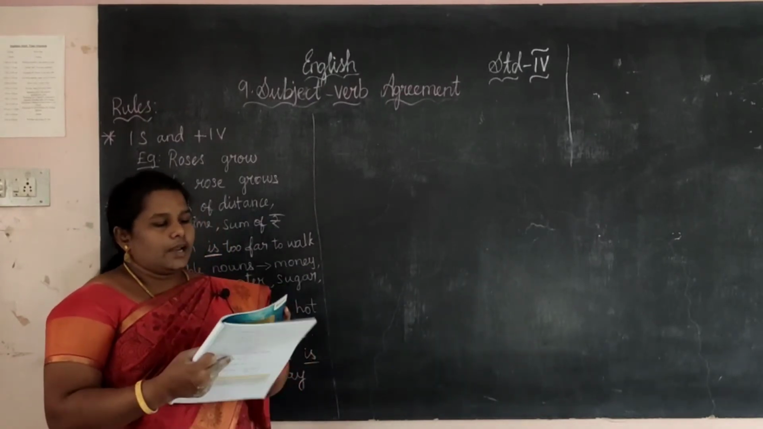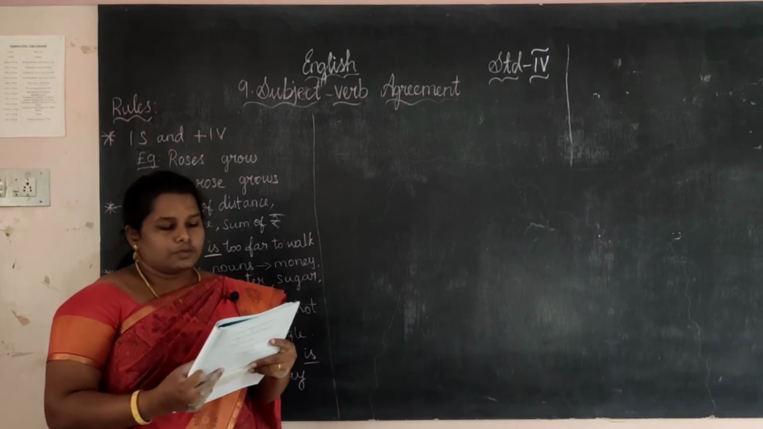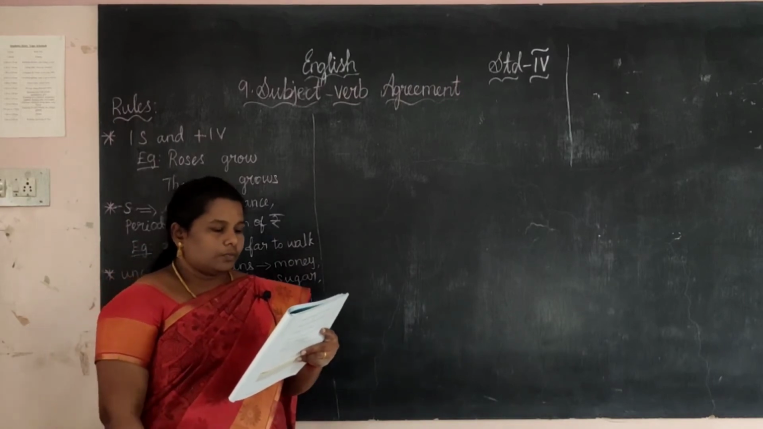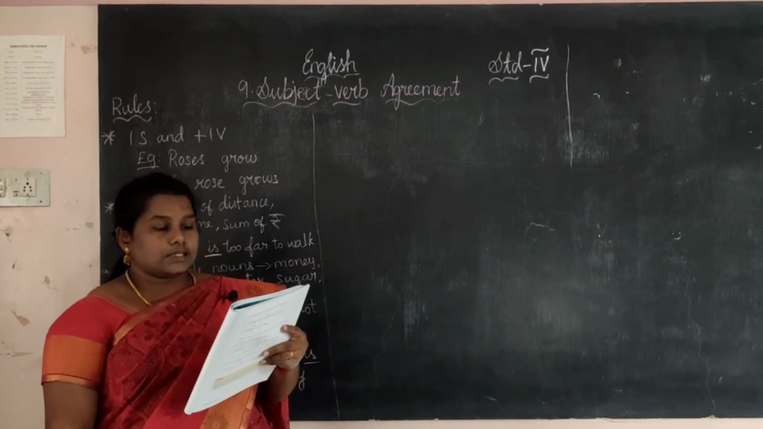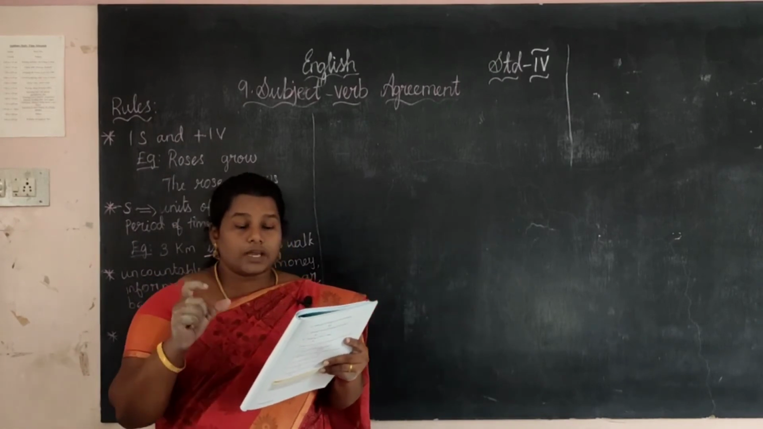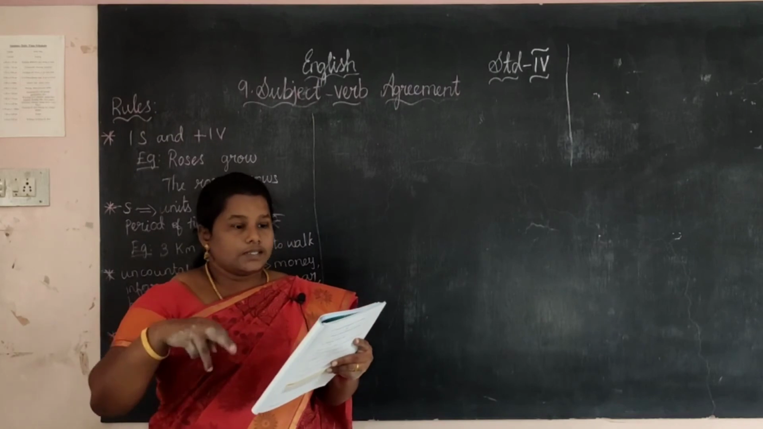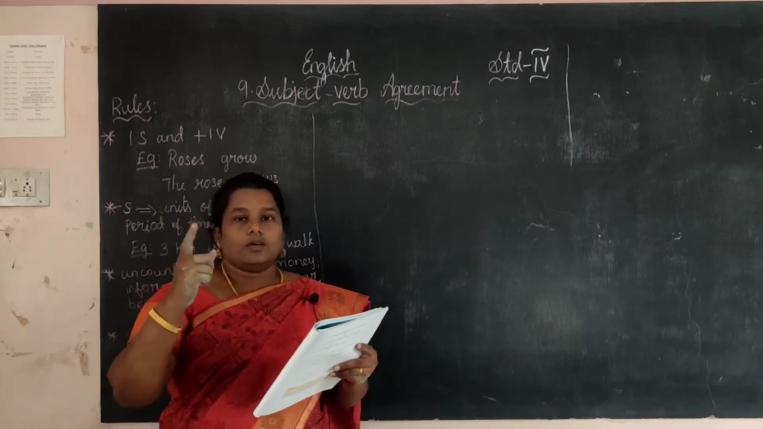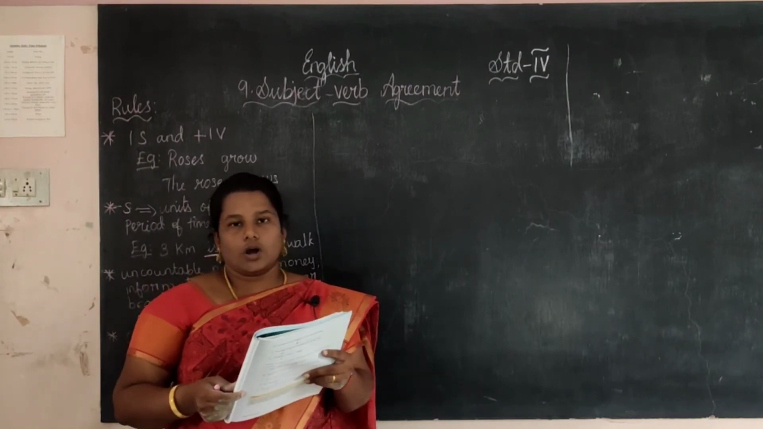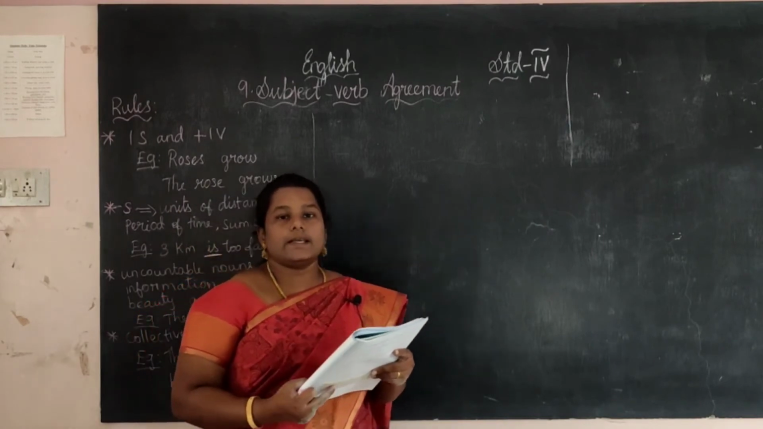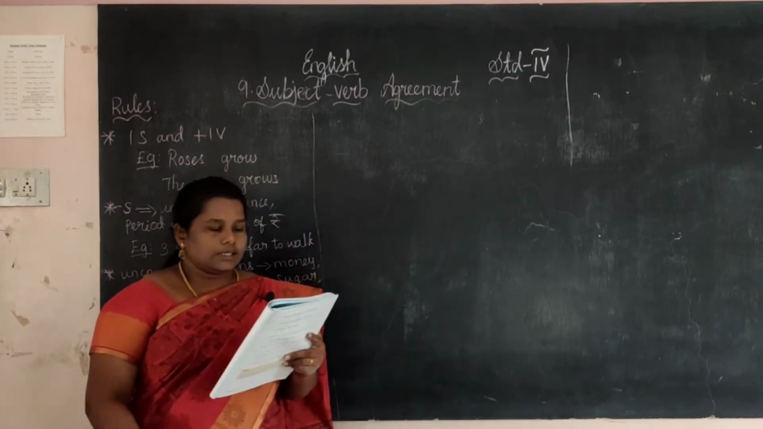Next one. Fill in the blanks with the verbs from the box below. One of my friends dash to Delhi. One of my friends, so it is "has gone". What is the first answer? Has gone. Next, second one.